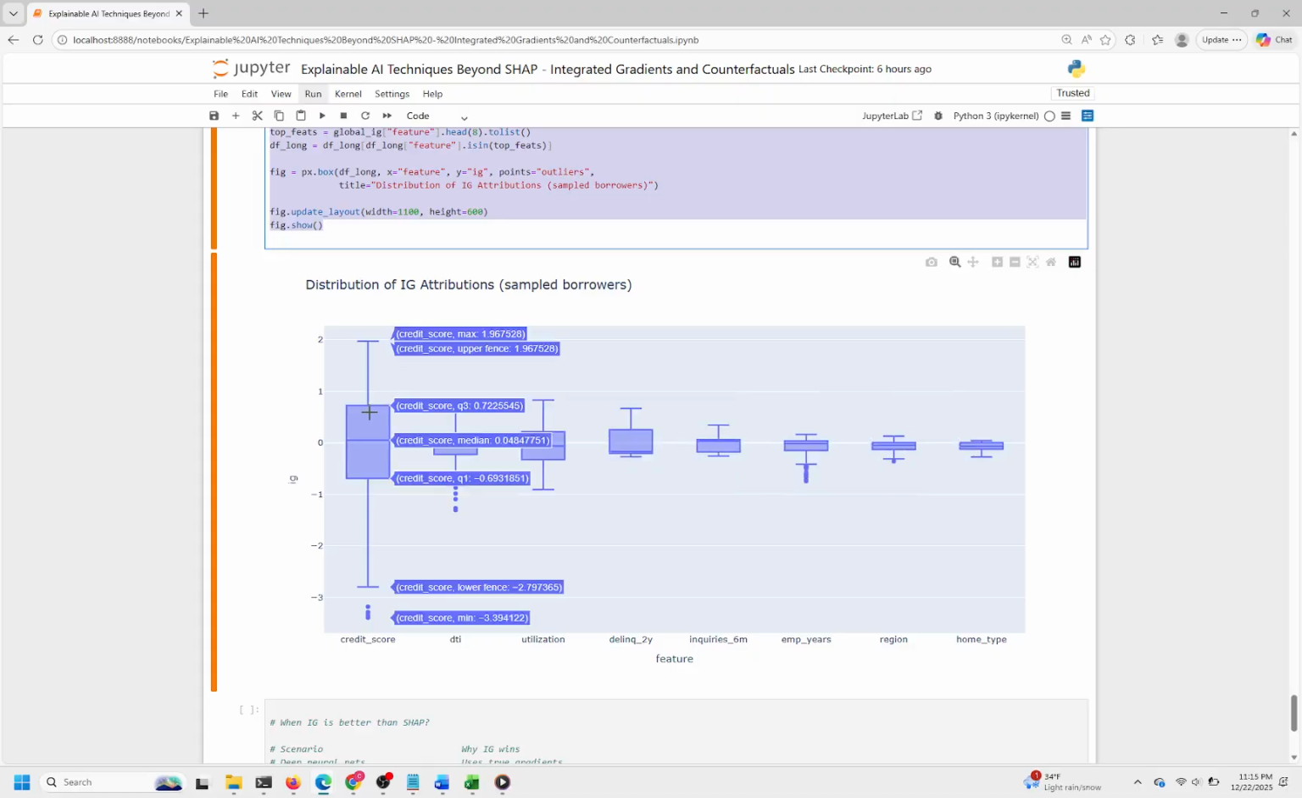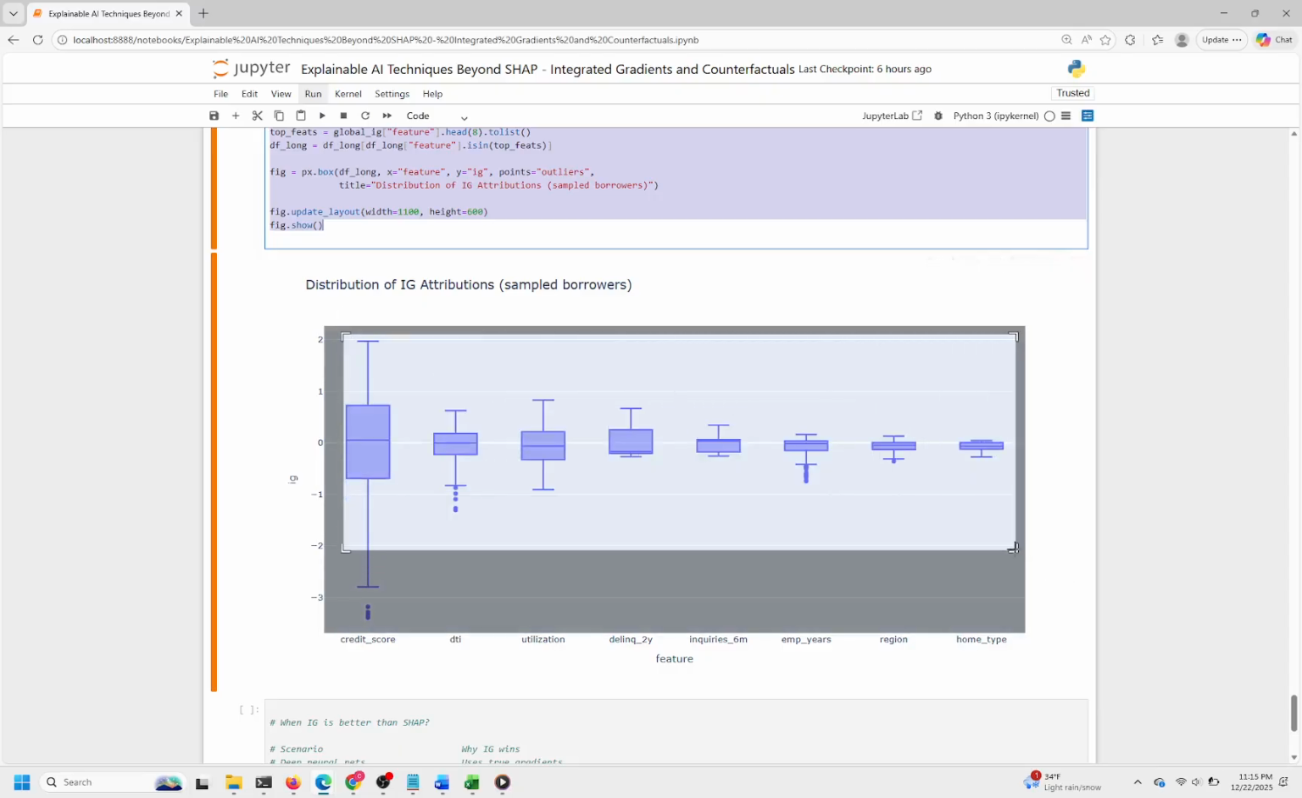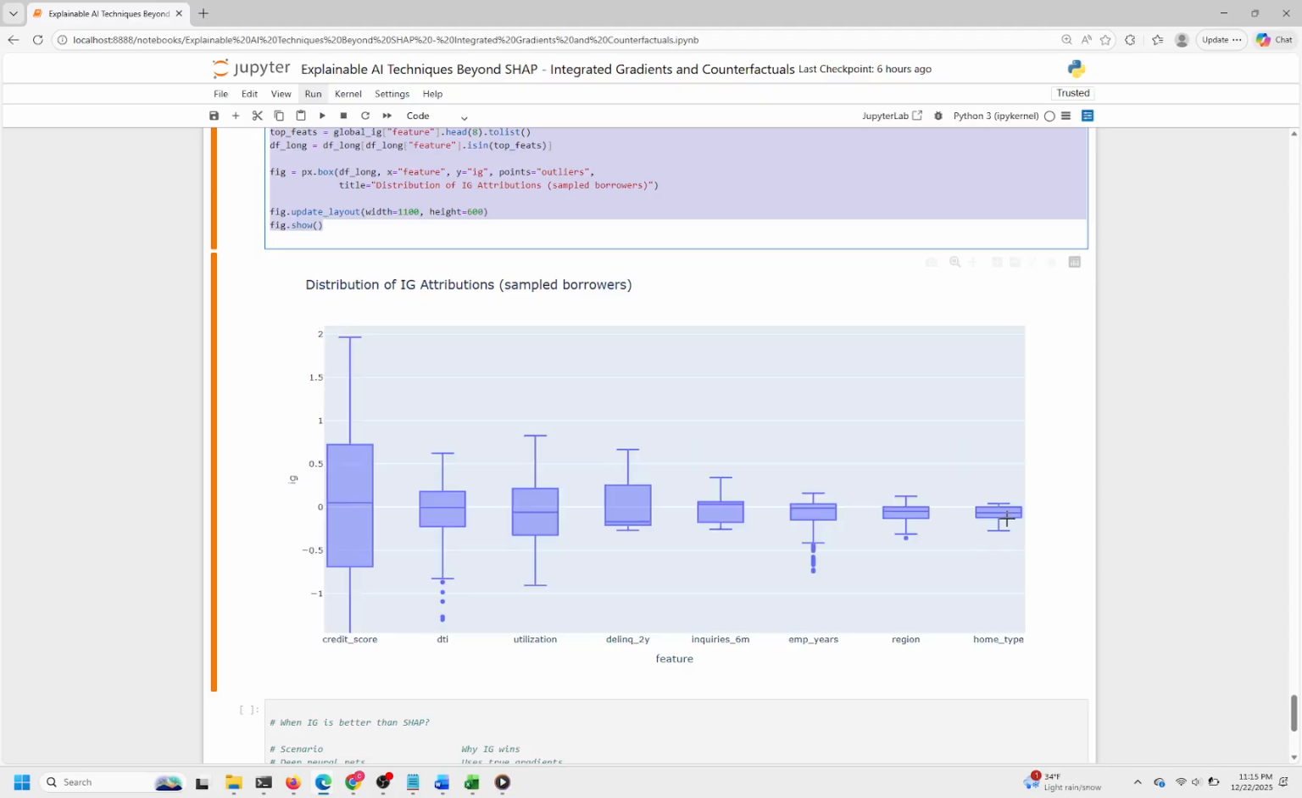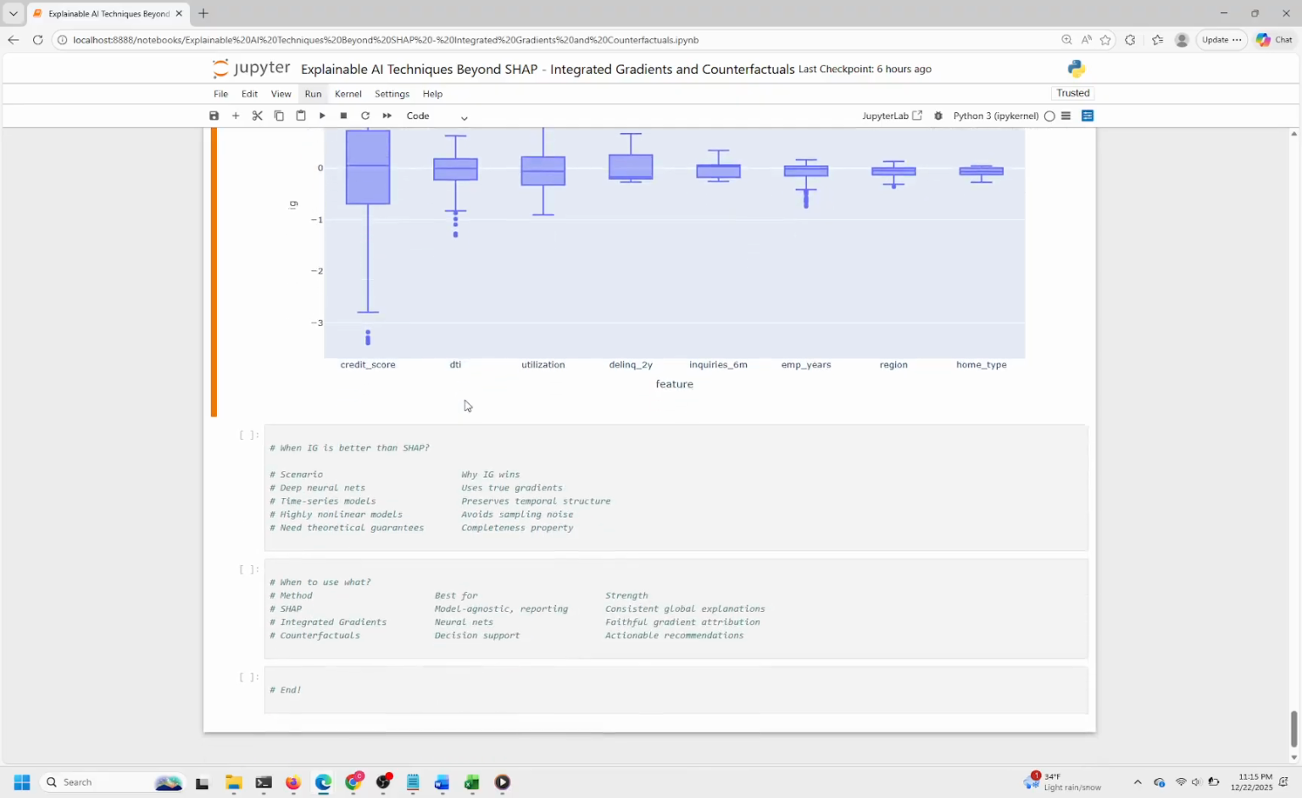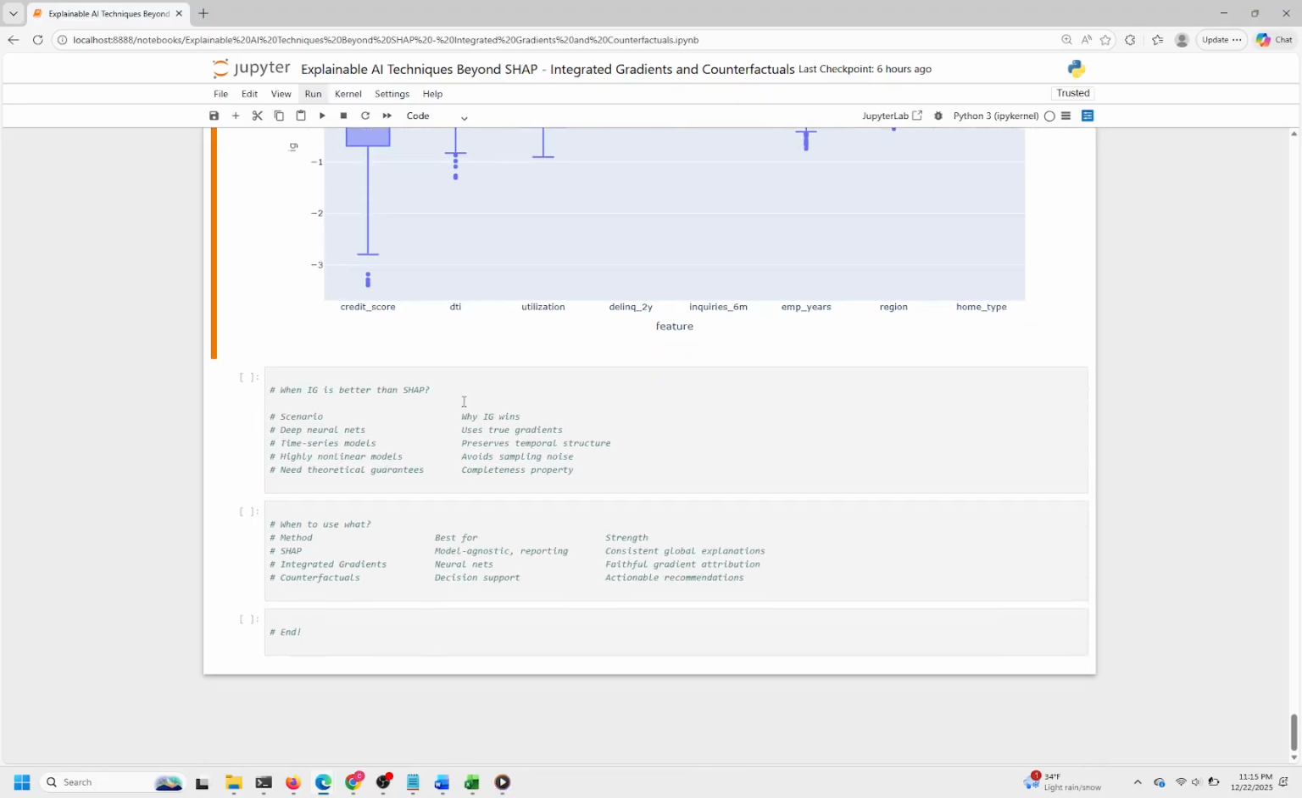insights into model explainability. This table compares when integrated gradients (IG) outperform SHAP for model explanations. IG is better for deep neural networks because it uses true gradients, providing more accurate attribution. It also excels in time series models by preserving temporal structure, which SHAP might disrupt. For highly nonlinear models, IG avoids the sampling noise that can affect SHAP estimates. Lastly, IG offers theoretical guarantees like the completeness property, ensuring the attributions sum to the model output, which is important